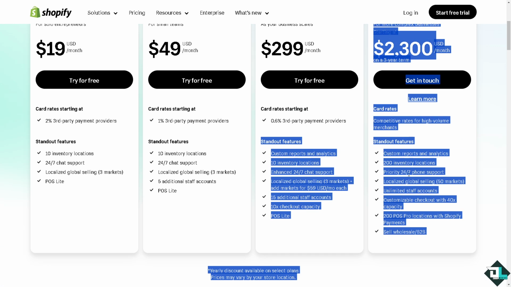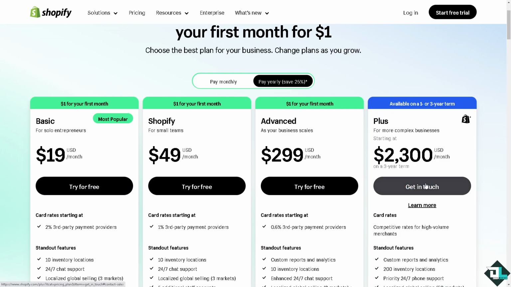And the last is the Shopify Plus plan, which is $2,300. I highly suggest you contact a sales professional, book a demo, and schedule a call before you commit to this big contract. But of course, what we can do for now is try the free option.